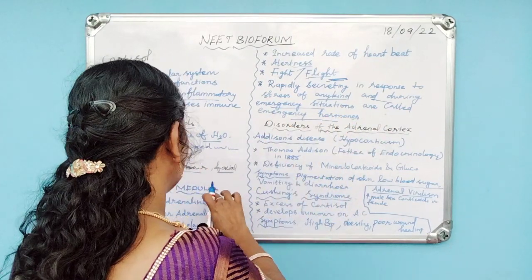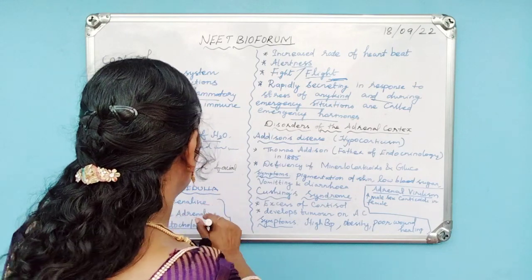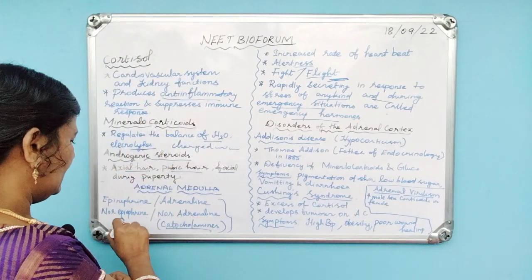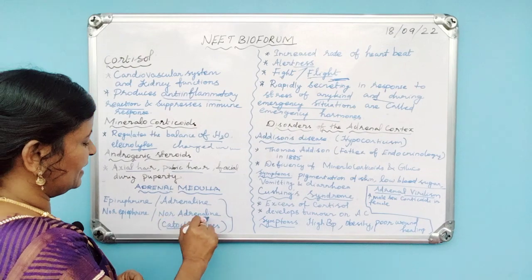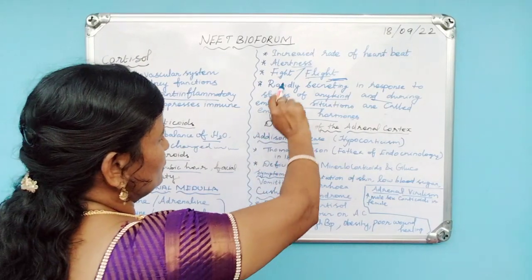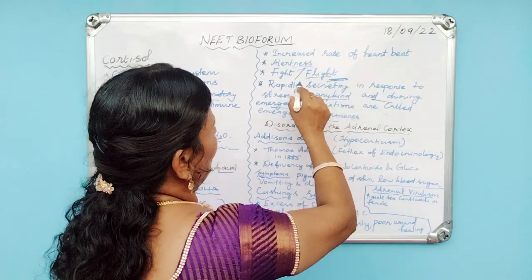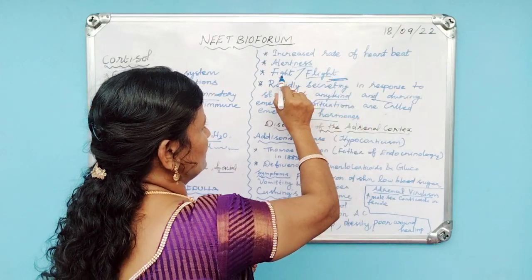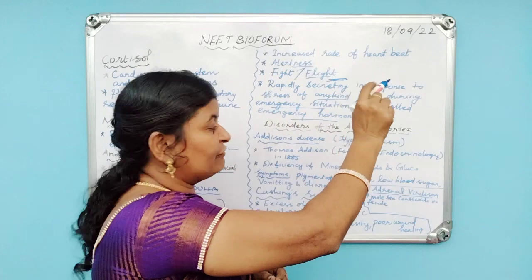So the adrenal medulla secretes epinephrine or adrenaline, and norepinephrine or noradrenaline. These hormones are called catecholamines. These hormones are known as emergency hormones. So it is called the fight or flight hormone.